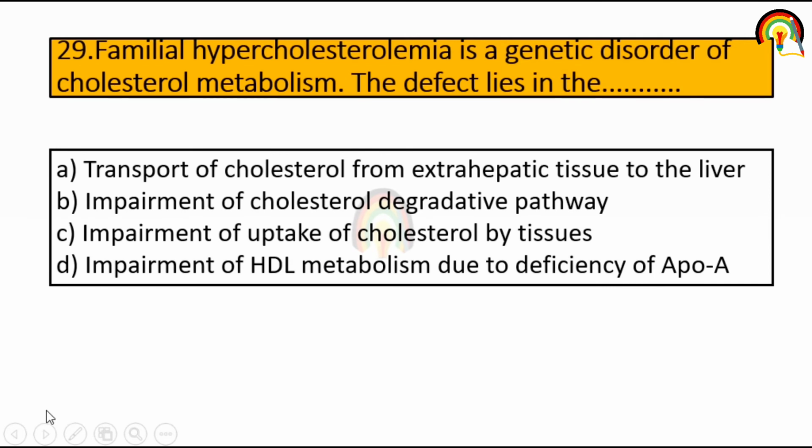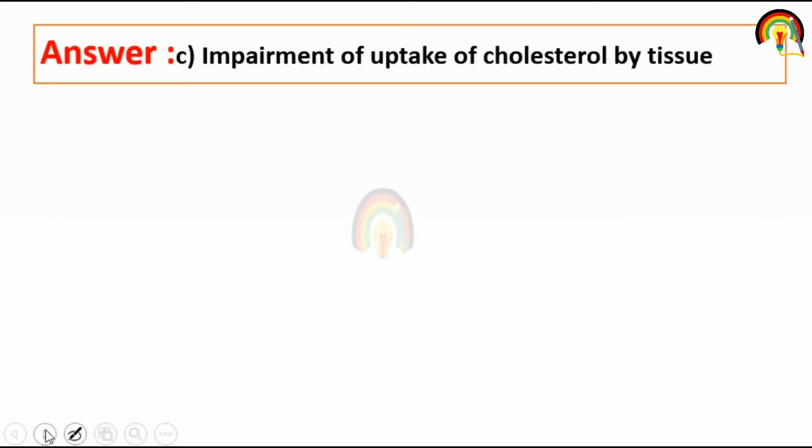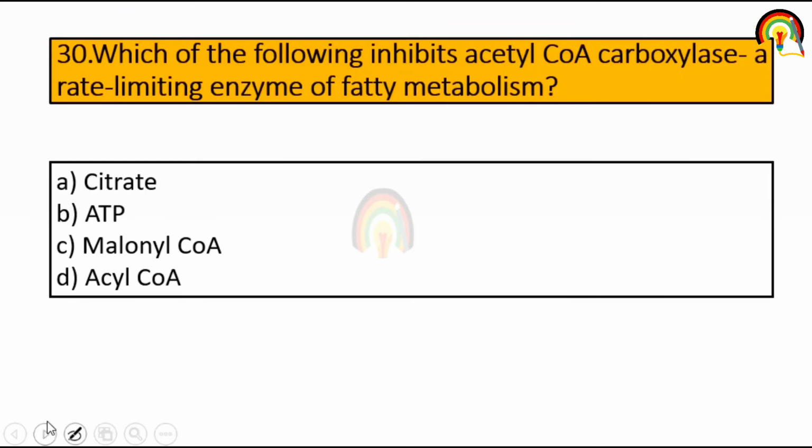Next one, familial hypercholesterolemia, where the cholesterol level is increased in the body of an individual. So hypercholesterolemia is a genetic disorder of cholesterol metabolism, and the defect lies in the transport of cholesterol from extrahepatic tissue to the liver: impairment of cholesterol degradative pathway, impairment of uptake of cholesterol by tissue, or impairment of HDL metabolism. So it's impairment of uptake of cholesterol by tissues.